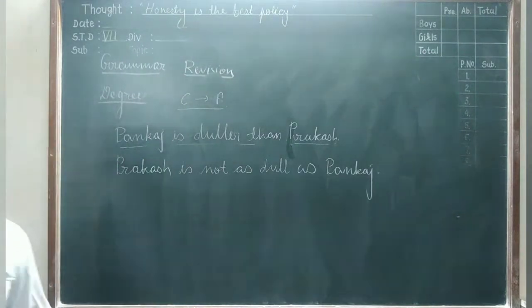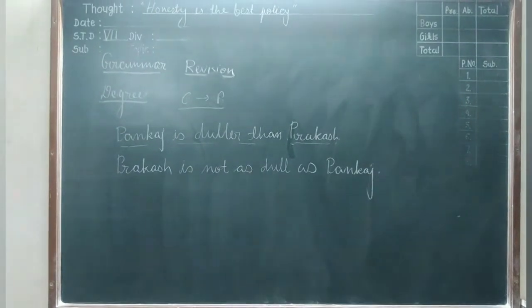Dull will be the positive degree. Now you understand the sentence, where we change the positive into the comparative and the comparative into the positive. So first, a positive sentence makes into the negative and a negative sentence changes into the positive, and the same rules are followed in both sentences.